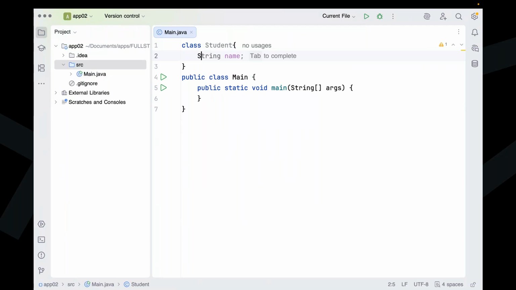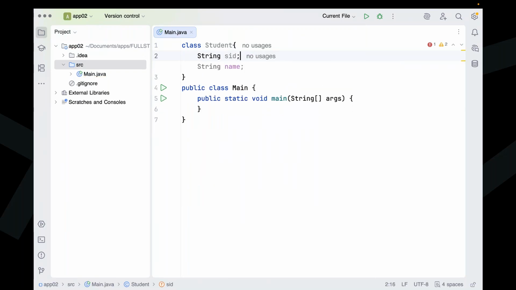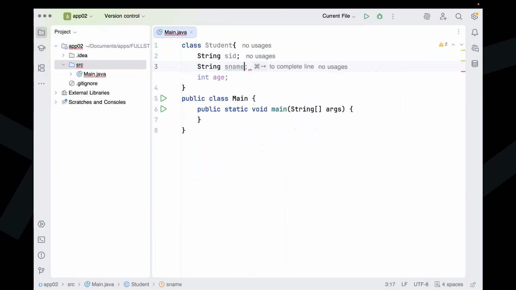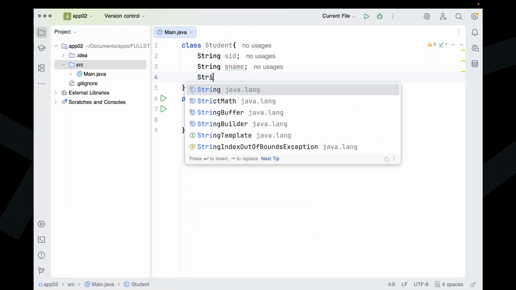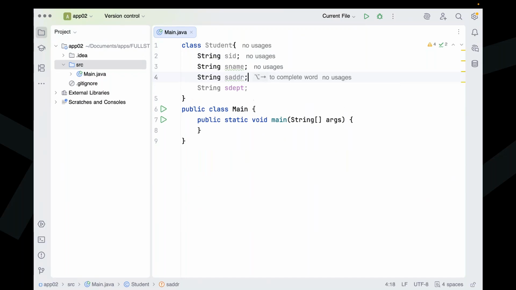Say for example, string studentID, string studentName. Then after this, string studentAddress. Maybe if you want to provide some other details, we can provide. I don't require all these details.